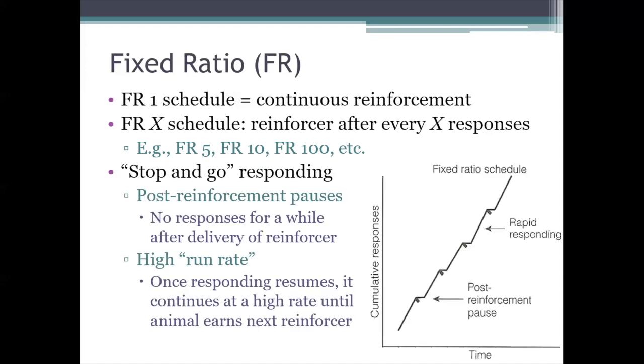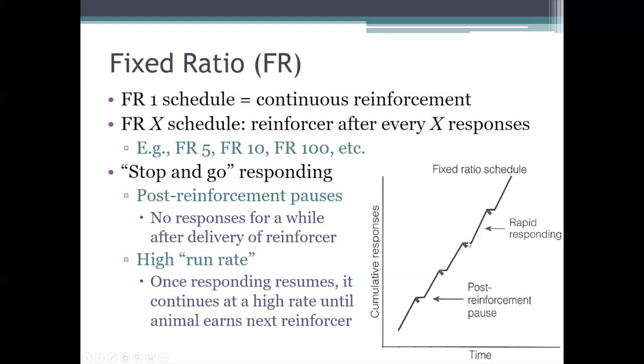But either way, whatever the exact size of the ratio is, once an animal has gotten accustomed to that fixed ratio schedule, its responding usually stabilizes into the pattern that you're seeing on this cumulative record. So on fixed ratio schedules, there's a high rate of responding until the ratio has been completed. And then after the reinforcer has been delivered, there's a little pause where the animal sort of takes a break and doesn't make the response again for a little while. So in other words, we see this sort of stop and go pattern in the cumulative record with fixed ratio schedules. The animal stops after it gets each reinforcer.